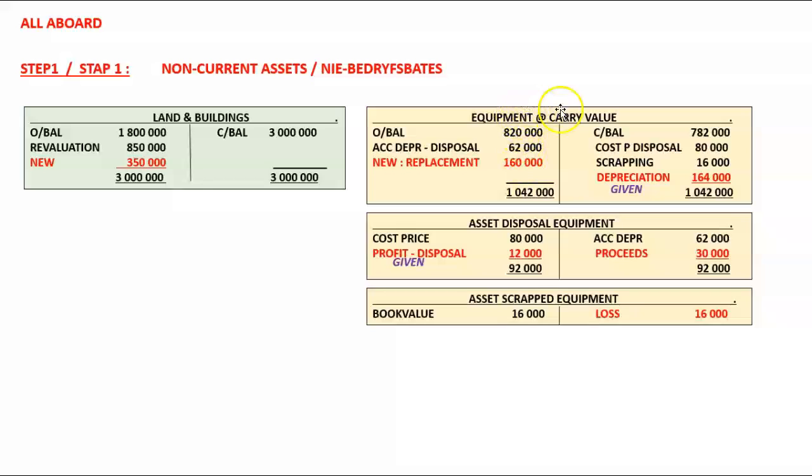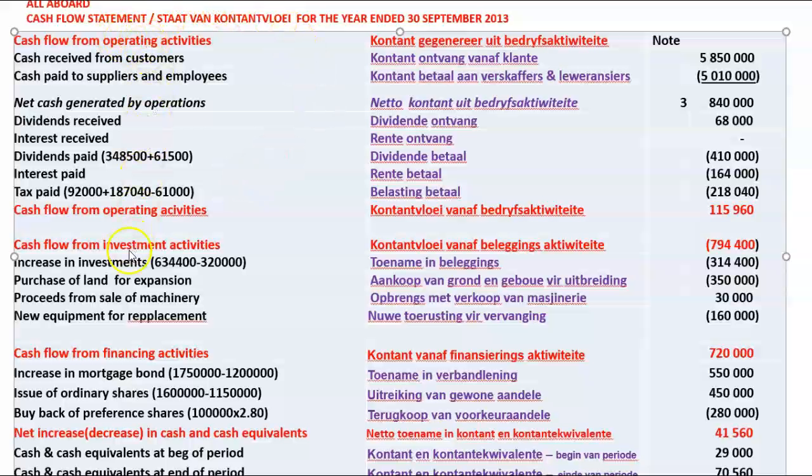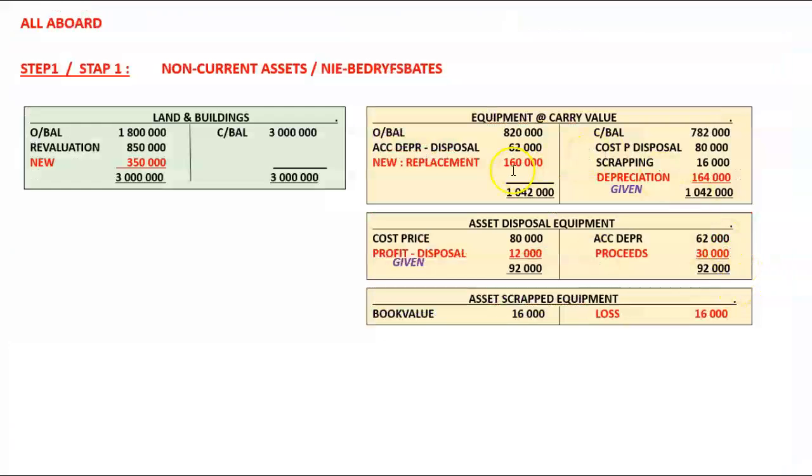Now we can work out the balancing figure, and the balancing figure in our equipment account is going to be 160,000, and they've told us that there was some equipment purchased for replacement purposes. So now when we go back to our cash flow statement under investment activities, new equipment for replacement, there it is, replacement purposes, you can insert in the cash outflow of 160,000 Rand. So it seems to me that we have finished off our PPE section.